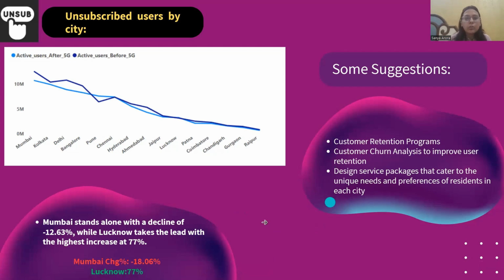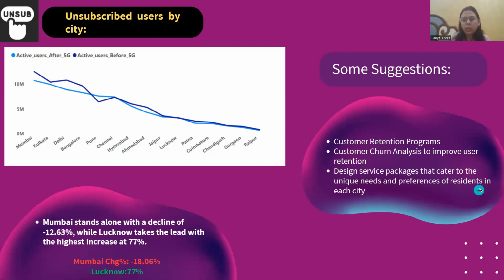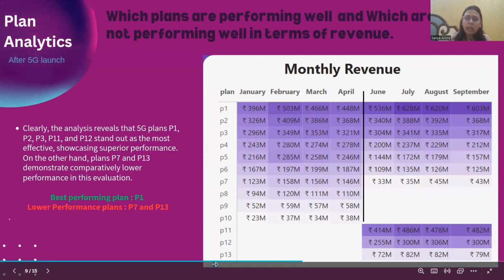These could be the suggestions together for both active and unsubscribed users, given that the KPIs are underperforming. So these suggestions could be implemented. Now let us move on to our next analysis, that is plan analysis.